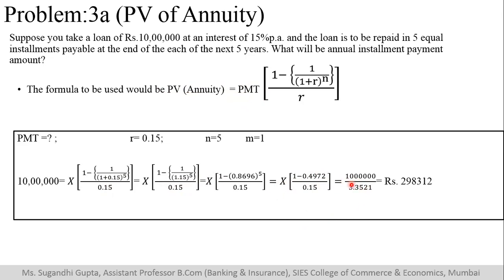Again, to find out X, we take this factor on the other side and we get the value. So it means he needs to pay 2,98,312 rupees per year for the next 5 years to repay principal plus interest amount.